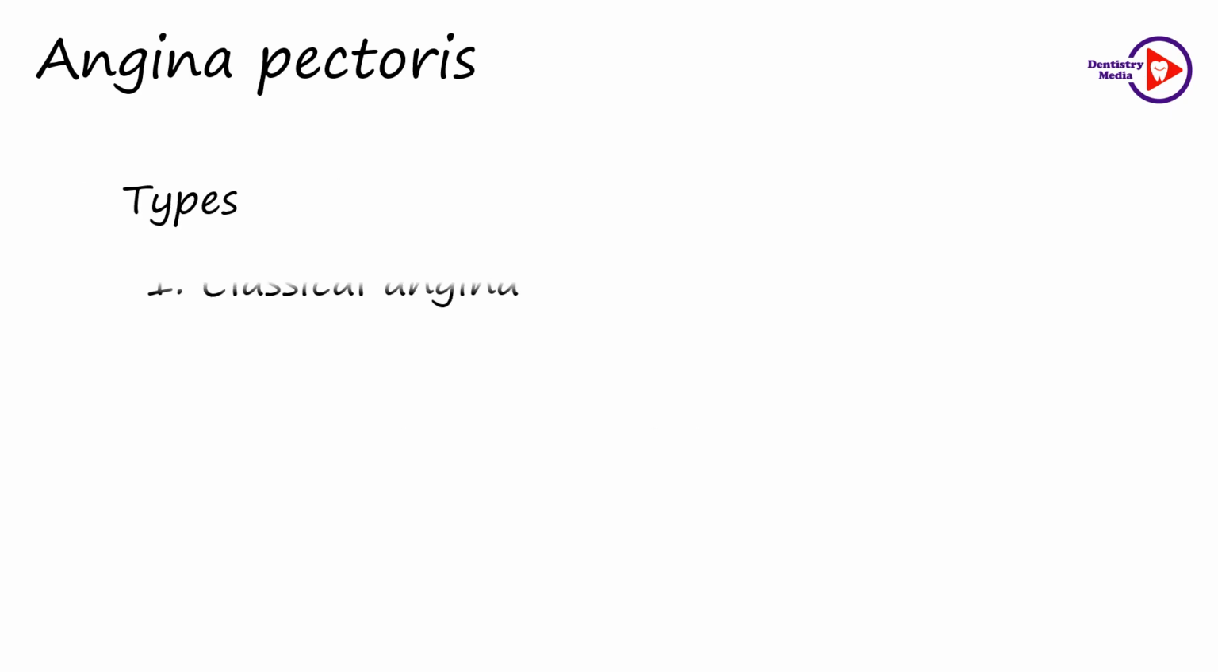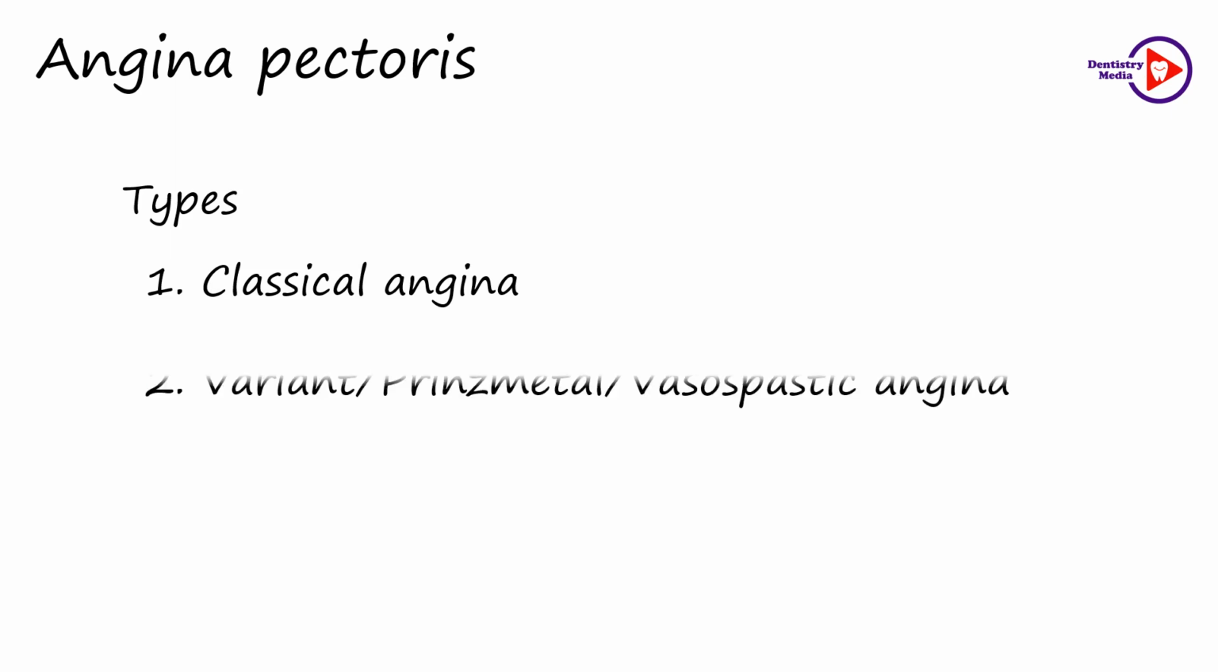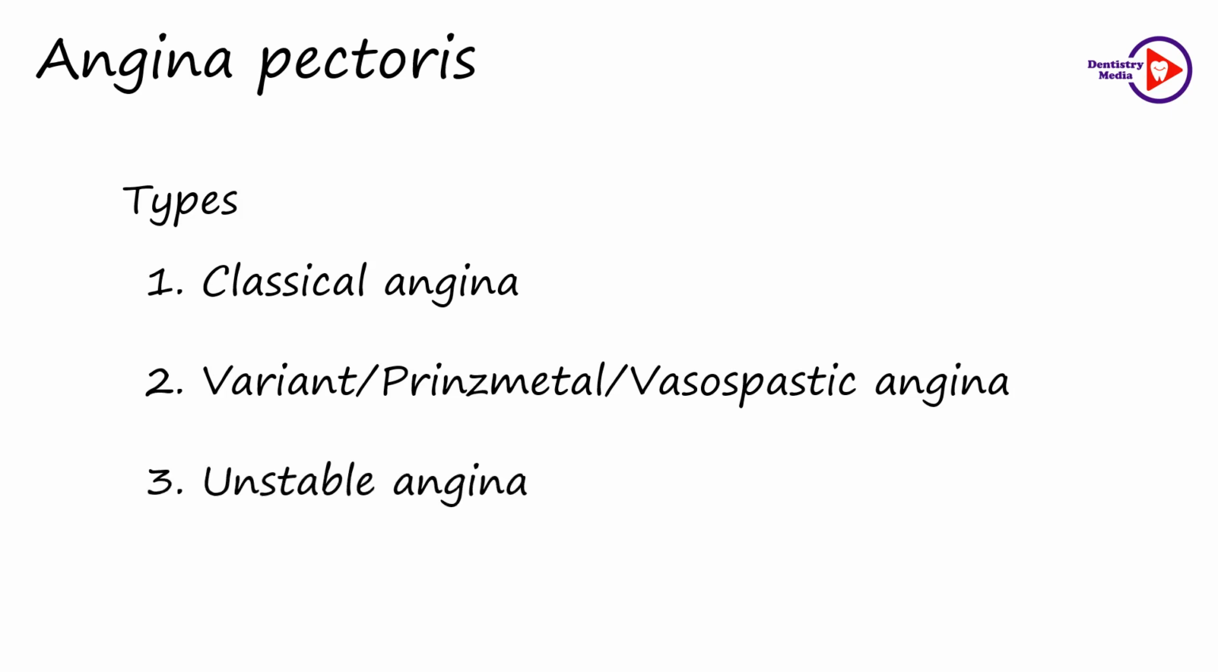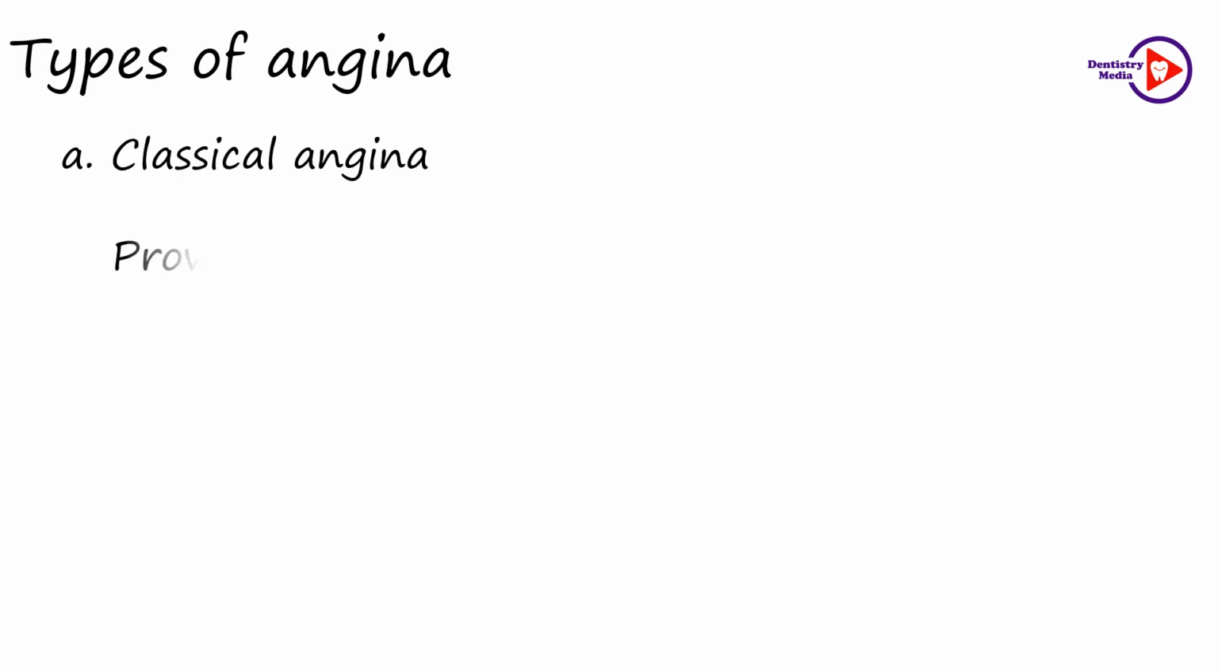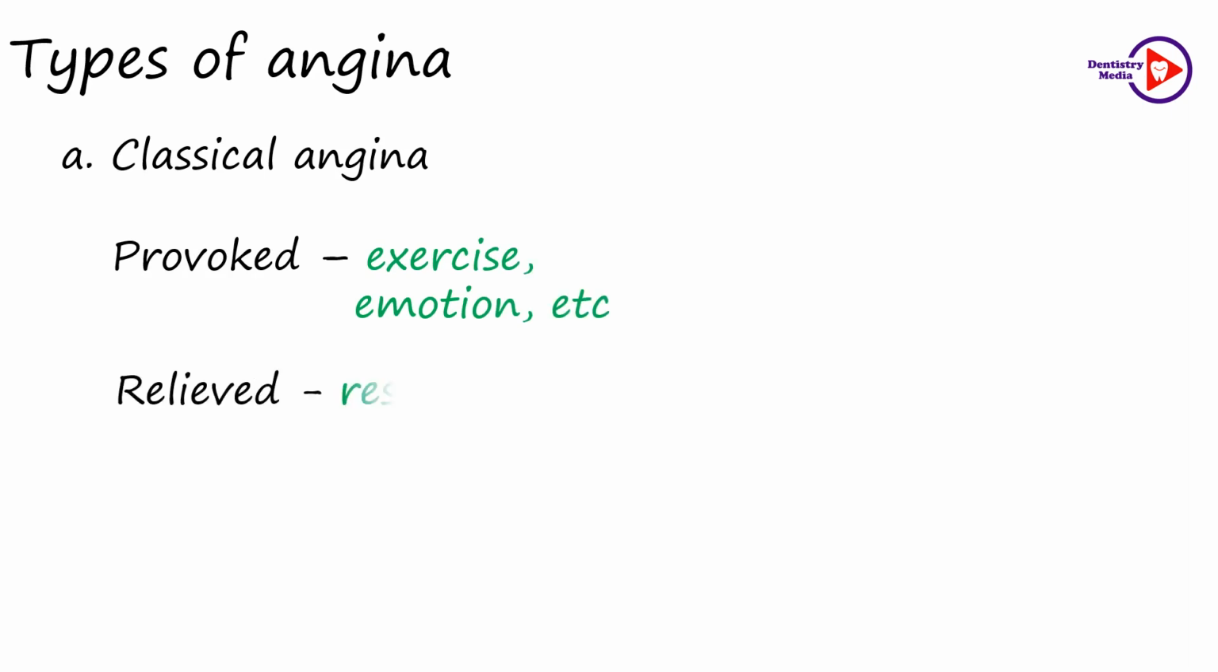Now let us learn quickly about the different types of angina before going into their management. The first type is the classical angina. The second one is the variant, also called Prinzmetal or vasospastic angina. And the third one is the unstable angina. Classical angina is the most common form and it can be provoked by exercise, emotions, etc. But it gets relieved by rest. Therefore, it is also called effort-induced angina or stable angina.